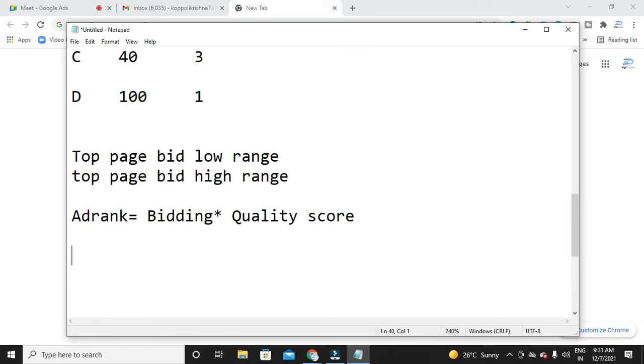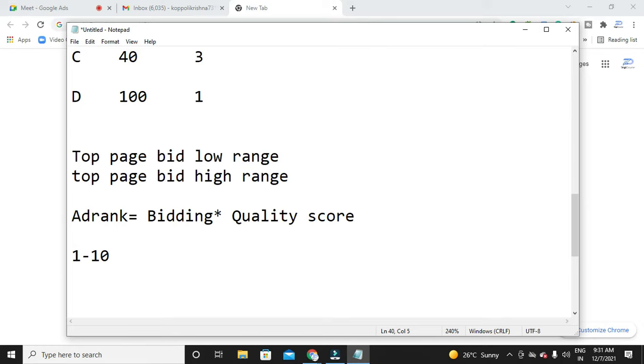Now if you look at the SEO sections, we have domain authority and page authority. You might know that, right, Vanusha? Domain authority and page authority are the score for our website, the authority score for our websites. The higher the authority, the higher the quality of our websites. The same here: quality score is given by Google for our ads and it ranges from 1 to 10. So 1 is minimum and 10 is maximum.